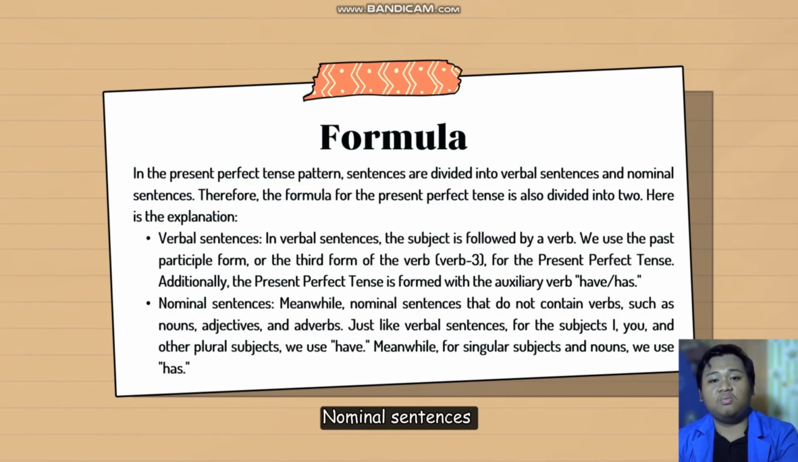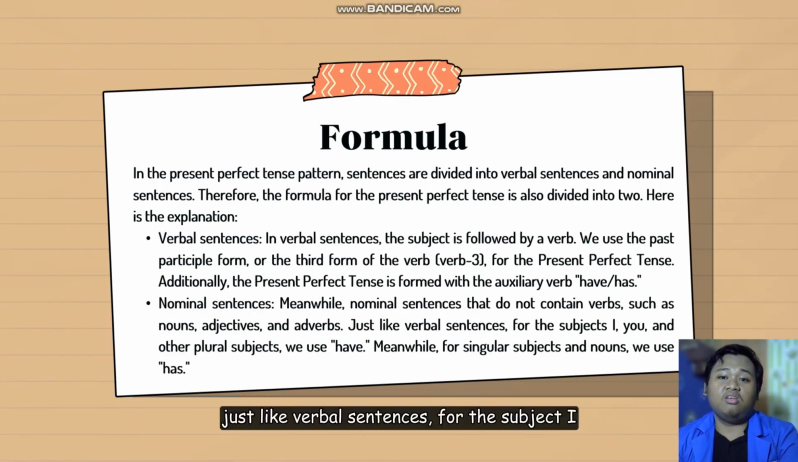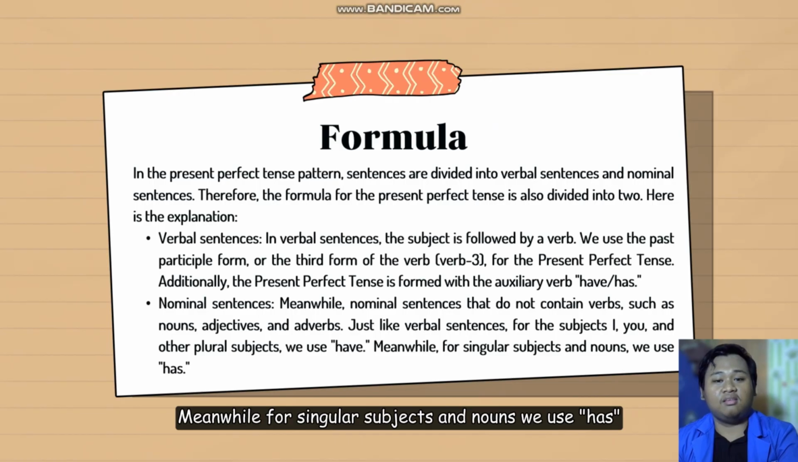Nominal sentences. Meanwhile, nominal sentences do not contain verbs, such as nouns, adjectives, and adverbs. Just like verbal sentences, for the subject I, you, and other plural subjects, we use have. Meanwhile, for singular subject and nouns, we use has.